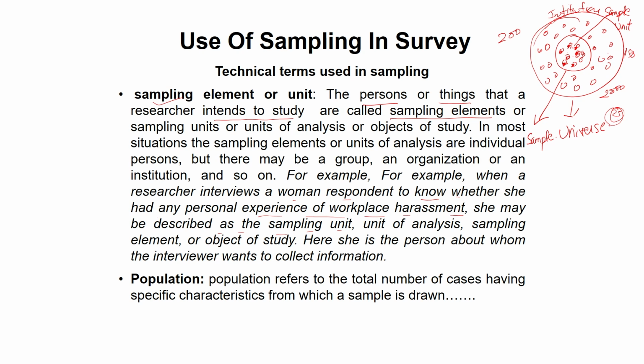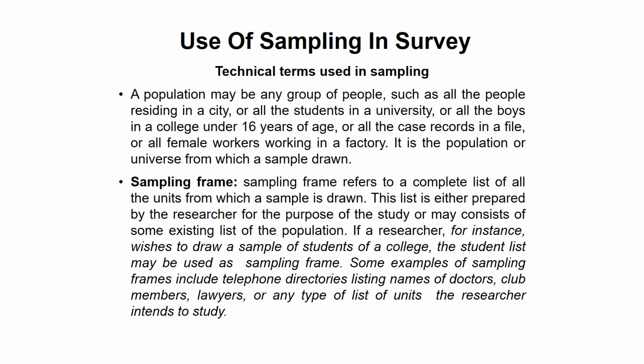Now, what is the population? Population refers to the total number of cases. You can see in this diagram, these are the total number of cases having specific characteristics. If all these are women who are working in this institution, it means all of them carry the same characteristics. They all are working, they all are women, of the same gender, working in the same institution. That's why we say the population refers to the total number of cases having the same or specific characteristics from which a sample is drawn.